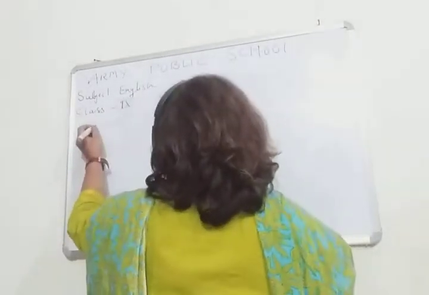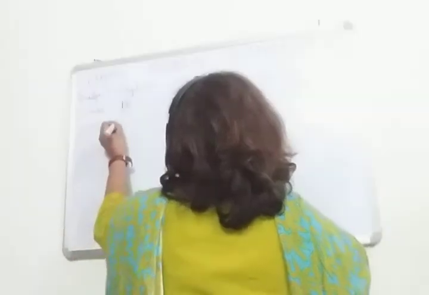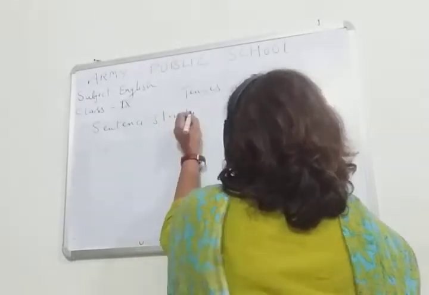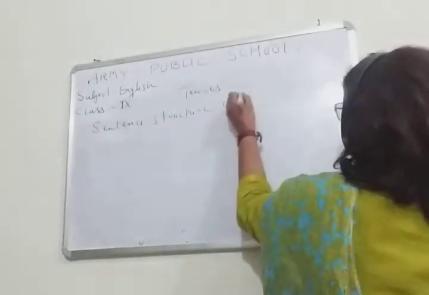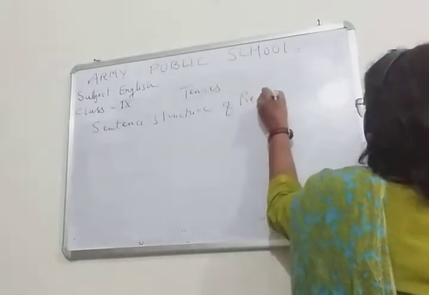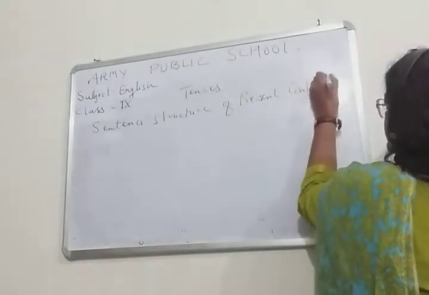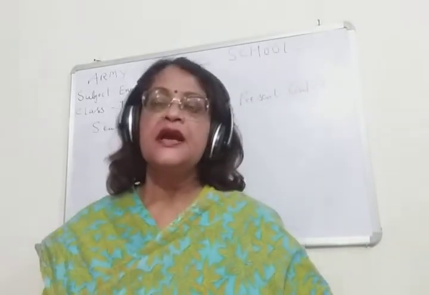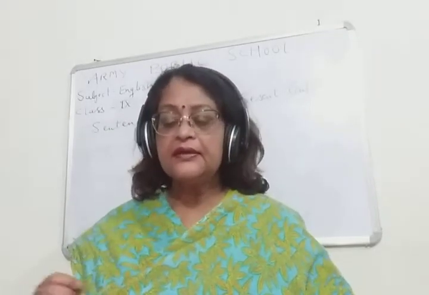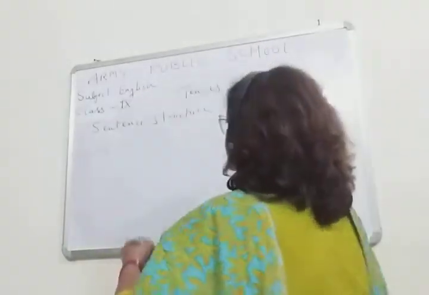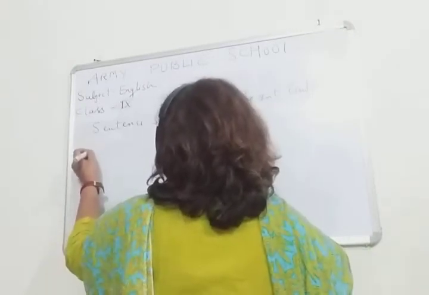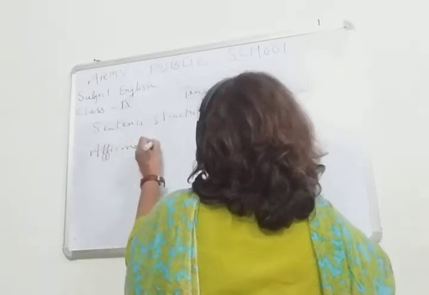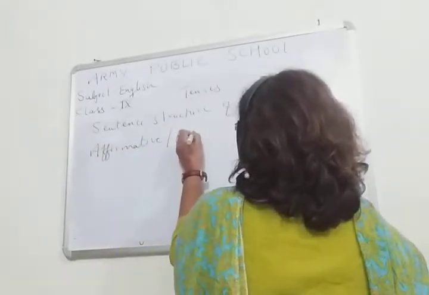So I am going to start with the sentence structure of present continuous tense, and I will be starting with the affirmative or positive sentence.